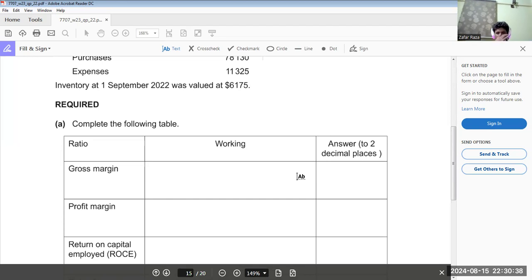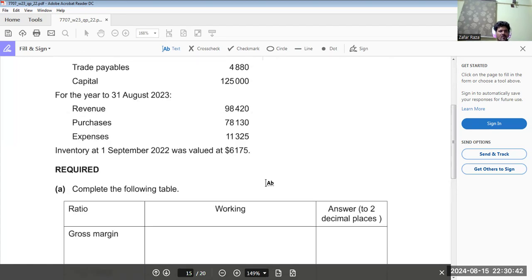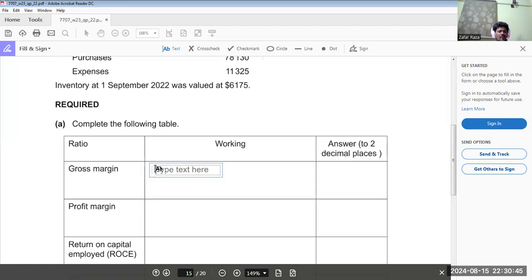So what we do here: gross margin means gross profit divided by sales, multiplied by 100.